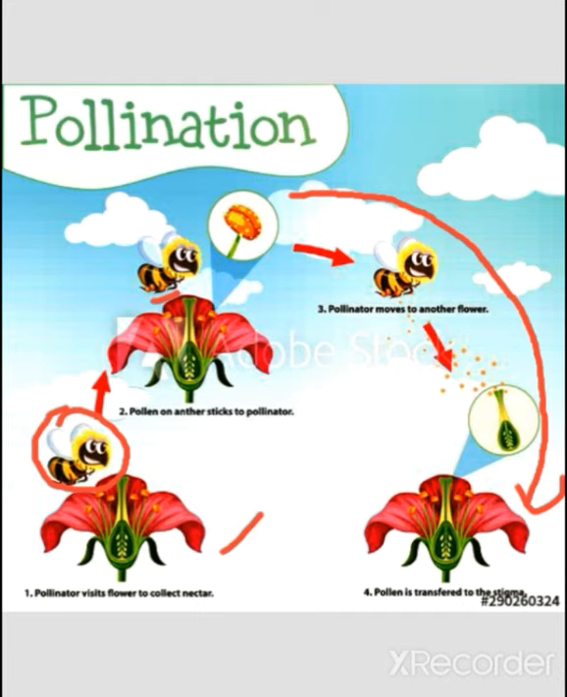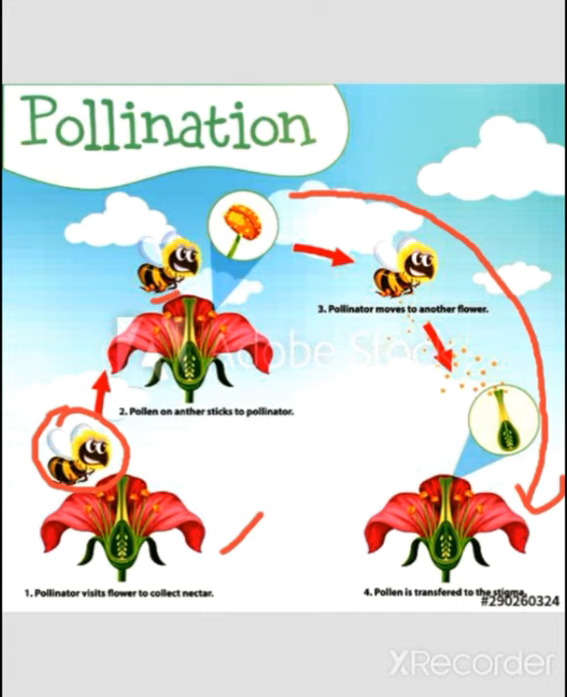And here we take the example of the bee. So when pollination occurs through insects, for example bees, butterflies, wasps, beetles, etc., then that is called entomophily. So this is the first type of pollination with a biotic factor.